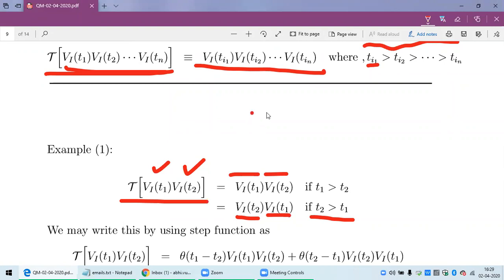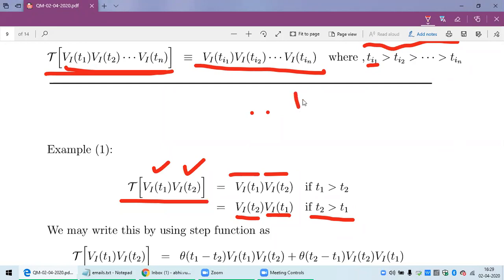So if you have two time-dependent operators multiplying each other, then the time-ordered product means writing the operator with the earlier time argument on the right and the later time on the left, always. That is called time ordering. When you do this, you say your product is time ordered.